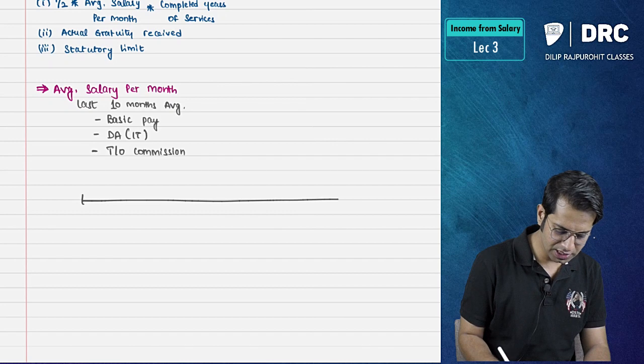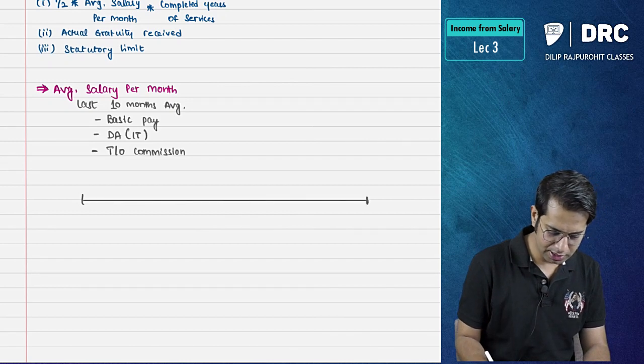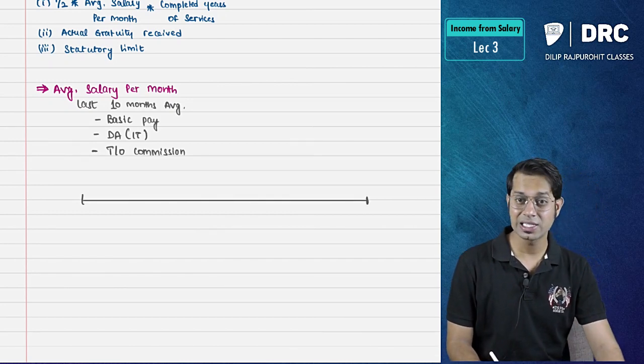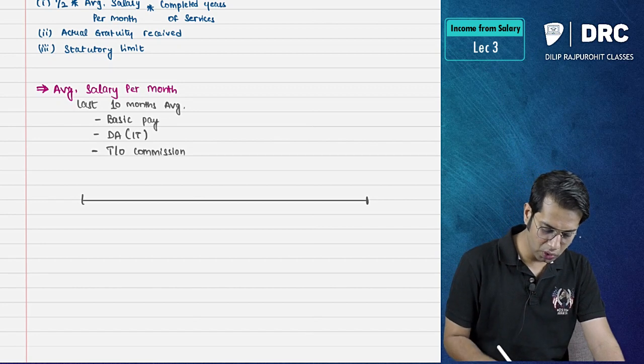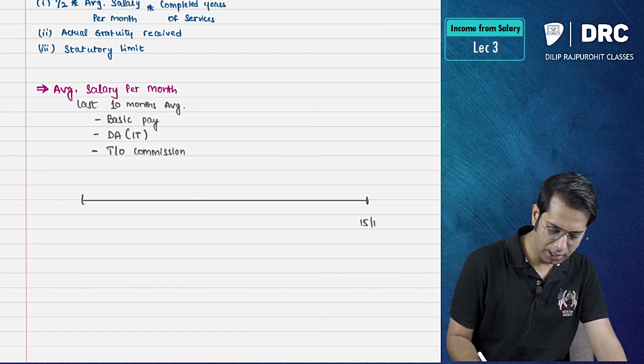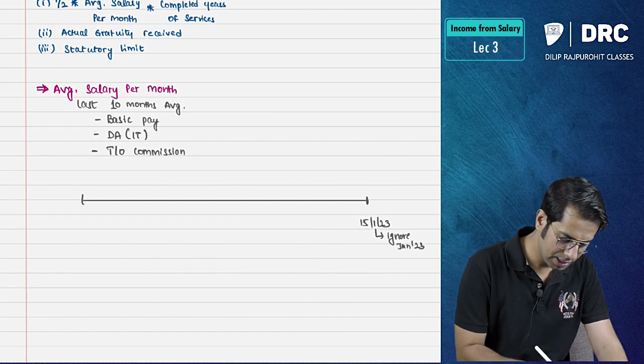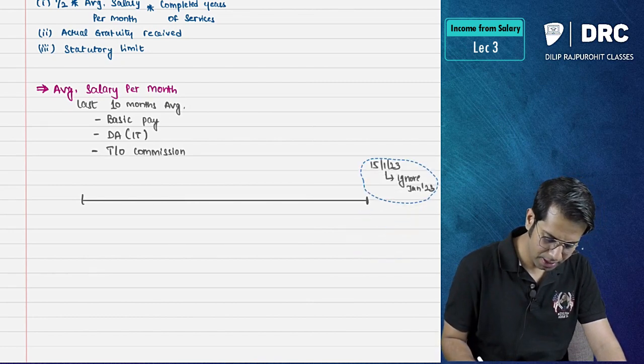So let me just explain you with this time limit. I should take last 10 months average. So I should ignore January 23, that is month of retirement, he retired on 15/1/23.